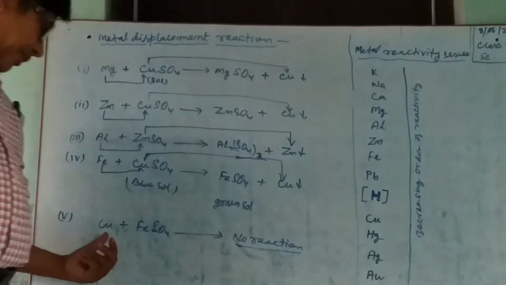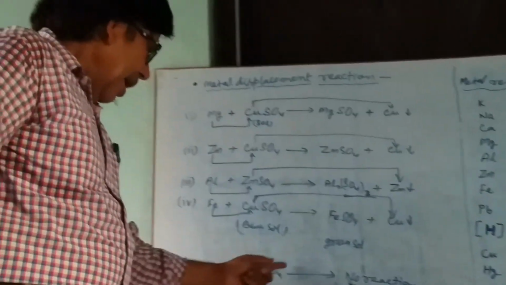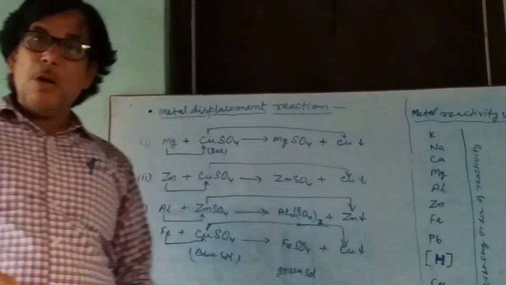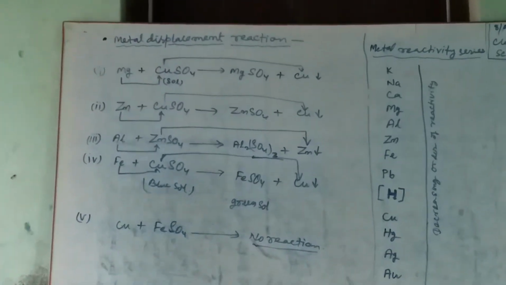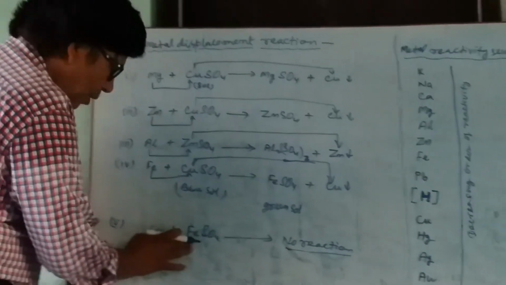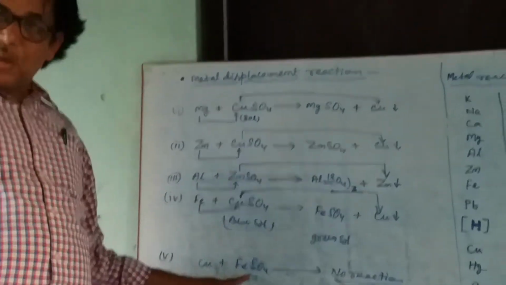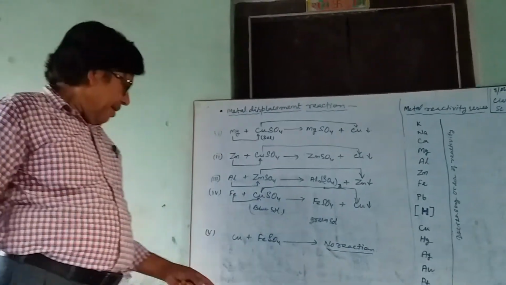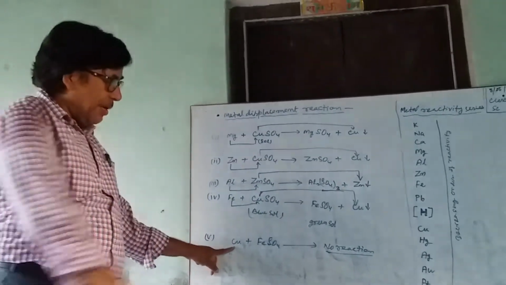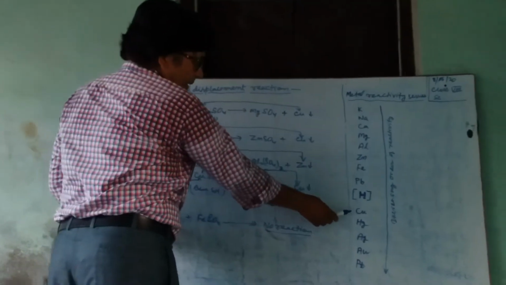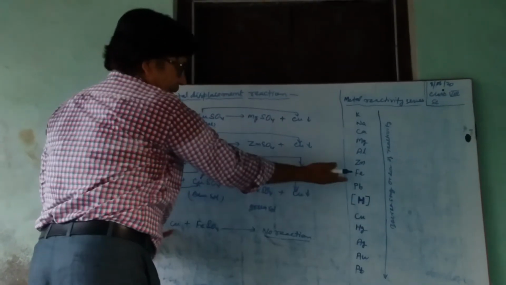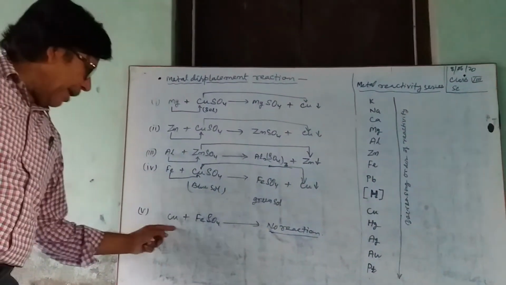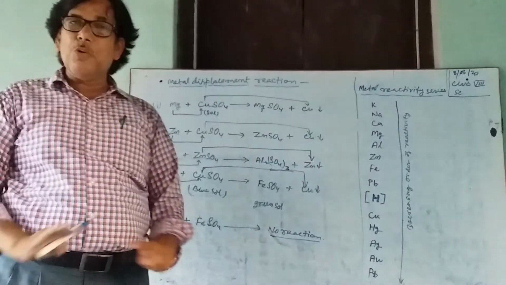If we treat copper with iron sulfate, copper is below iron, means copper is less reactive than iron. So copper cannot displace iron from iron sulfate and there will be no reaction. Again, copper is less reactive. See in activity series, copper is less reactive than iron. Iron is above, copper is below. Since copper is less reactive, therefore it cannot displace iron, hence there will be no reaction.